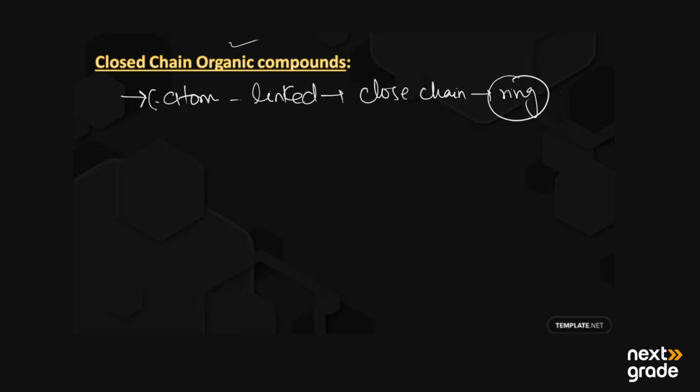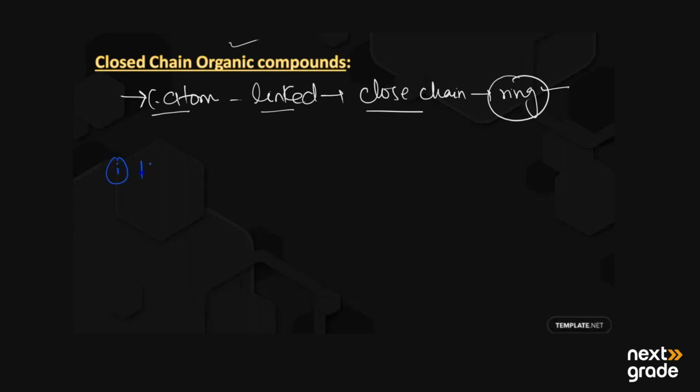In closed chain or cyclic organic compounds, the carbon atoms are linked together forming a closed chain, or they form the ring. These are known as closed chain organic compounds, and they are further divided into two forms.